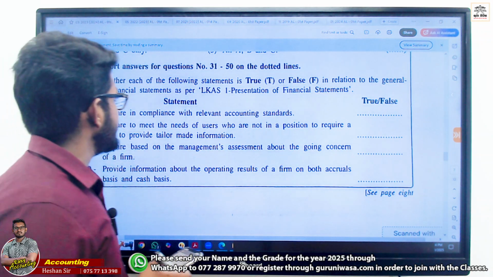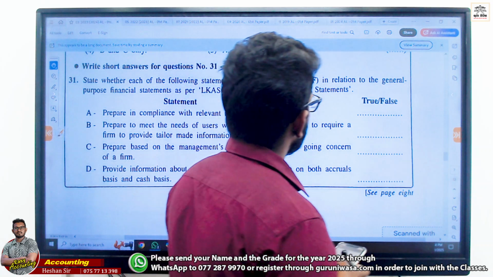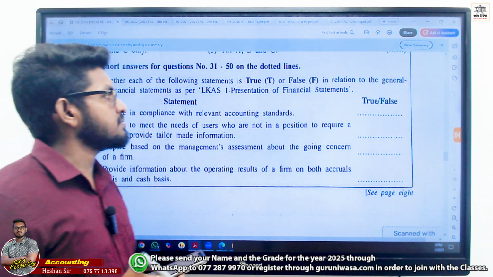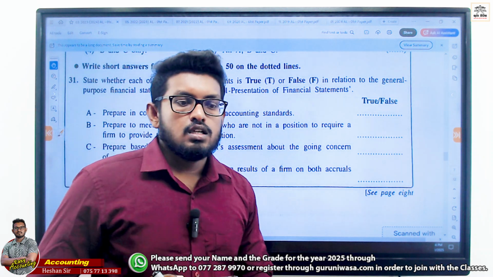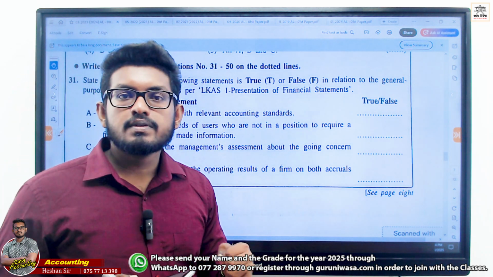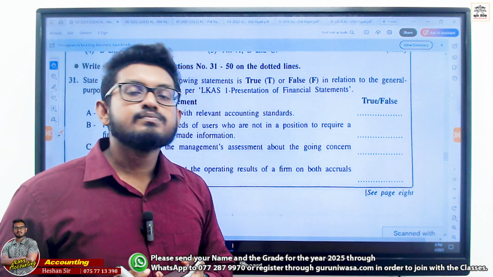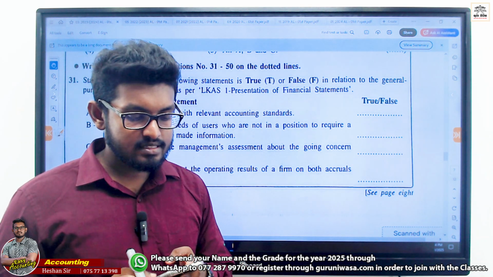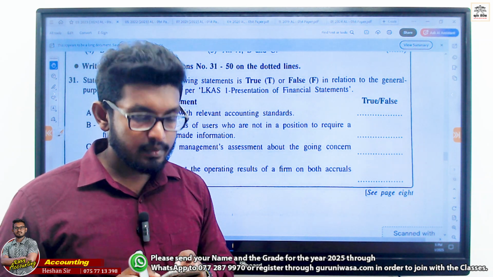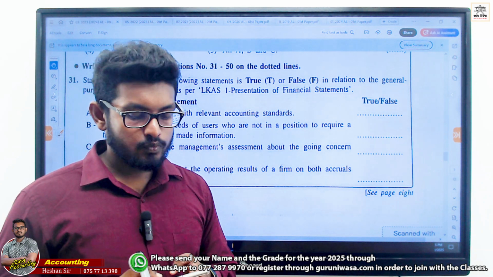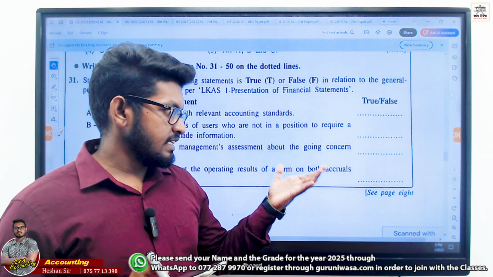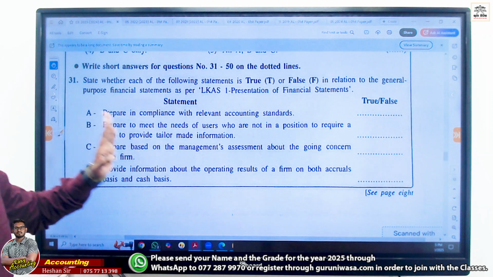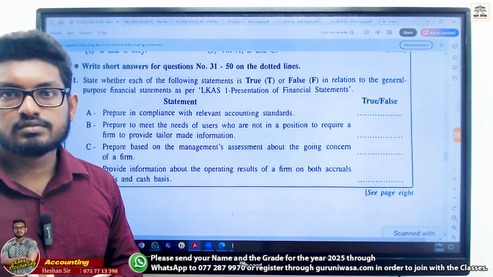State whether each of the following statements is true or false in relation to general purpose financial statements as per LKAS presentation of financial statements. Now, the general purpose, special purpose, those things come under LKAS 1. I gave you the list of the LKAS 1. Can you remember, guys? I gave you LKAS and SLFRS. Hope you can remember, right? Okay. I gave the full list to you, right? So now, in due course, we are learning about these things. Just remember, general purpose means mostly for the financial account. Clear to you, right?